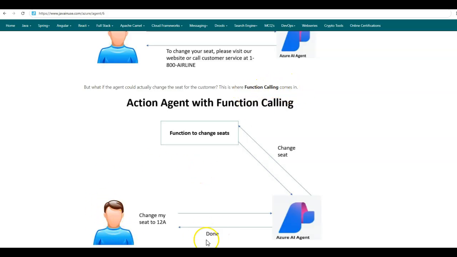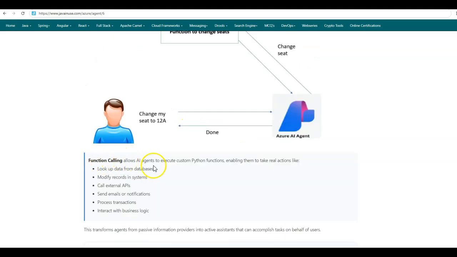When the customer asks the AI agent to change the seat, the Azure AI agent will check if there is any function which allows it to do so. And if it exists, it will call that function to change the seats. Function calling allows AI agents to execute custom Python functions, like functions to change the seats or maybe sell some stocks. It enables them to take real actions like look up data from databases, modify records in systems, call external APIs, send emails or notifications, process transactions, or interact with business logic. Function calling transforms agents from passive information providers into active assistants that can accomplish tasks on behalf of users.